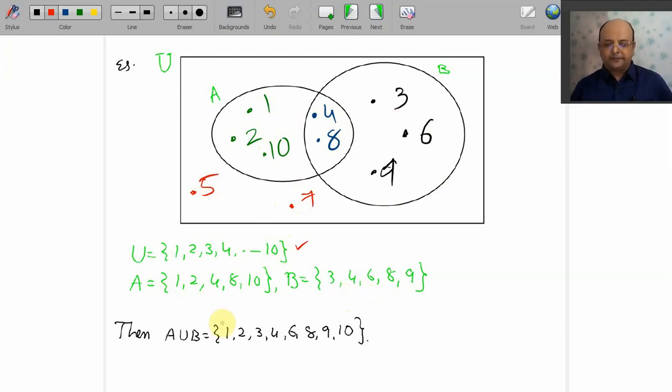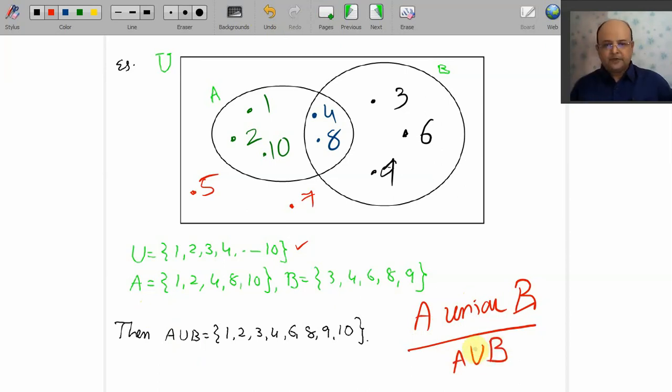Now I go for this symbol, A union B. How do I read it? What is the pronunciation? A union B. That is denoted by A union B. What is the definition of A union B? That is the collection of elements. Let me make you understand first of all, then you will tell me.